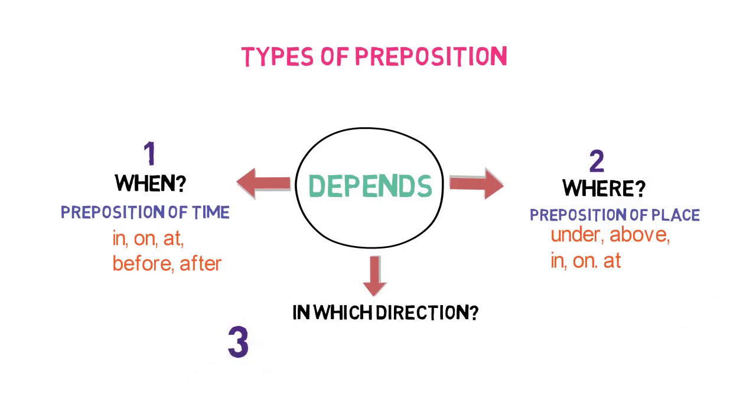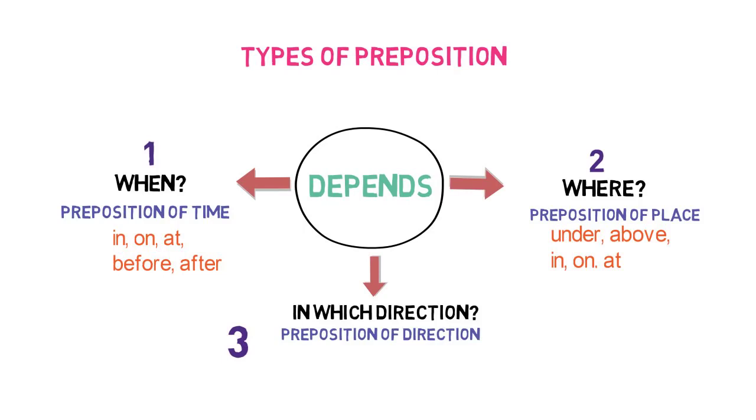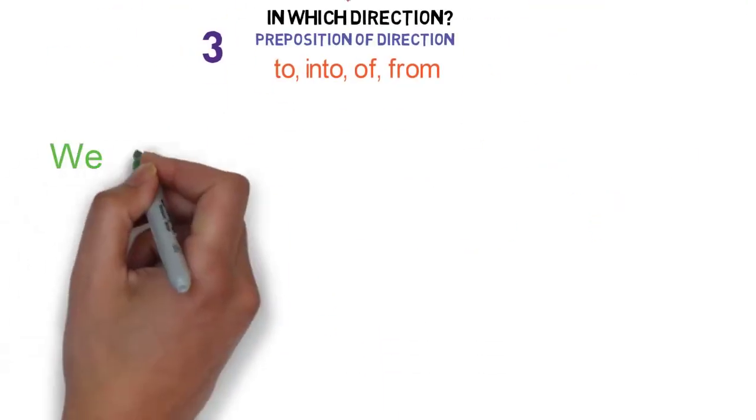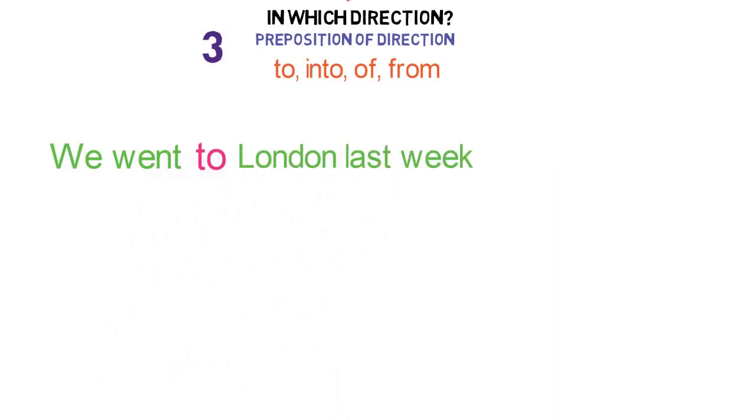The preposition that describes where to go or where to put something is called preposition of direction. Some examples of them are to, into, of, from. Let me give you some sentence examples to make things clear. We went to London last week. Here, to describes in which direction we went. So, here to is the linking word.